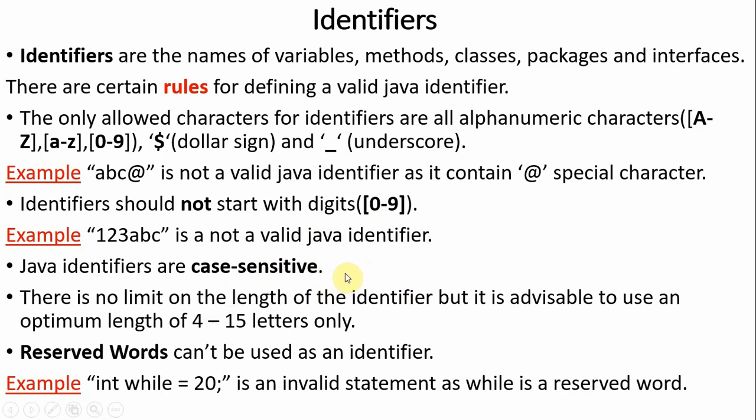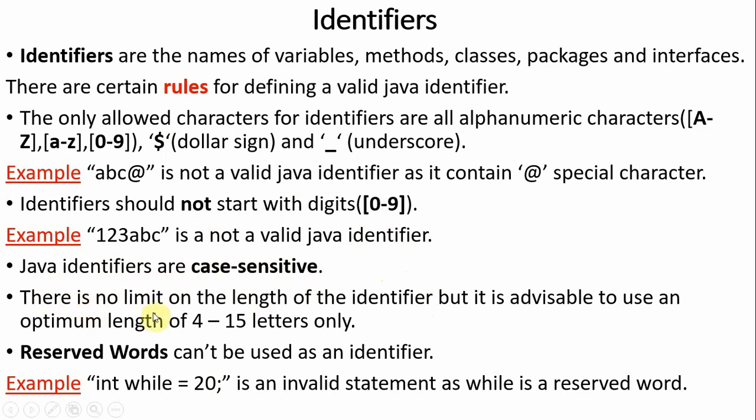Case insensitive means both are the same, so in place of small a you can also use capital A. But the Java language is case sensitive, and in the same way Java identifiers are also case sensitive. There is always a difference between capital and small letters.